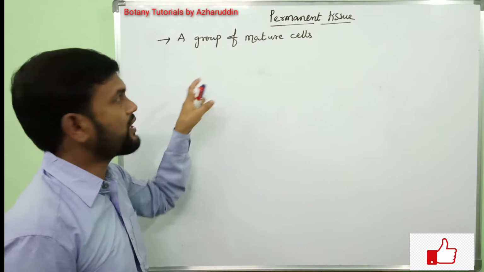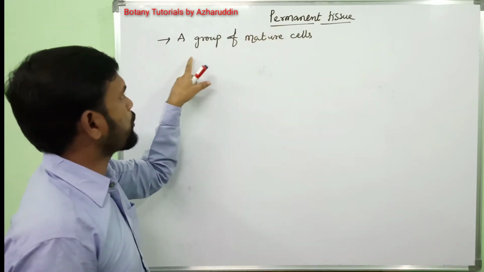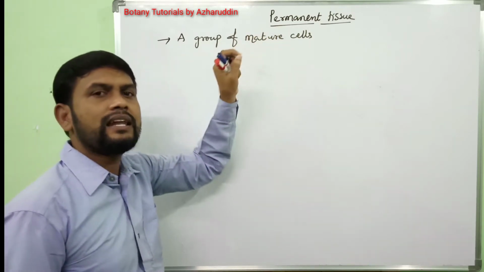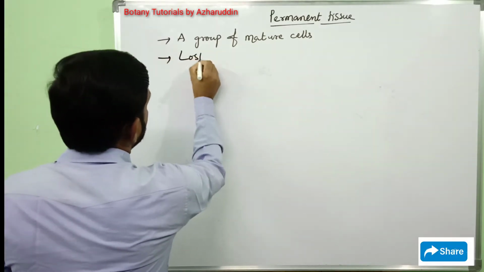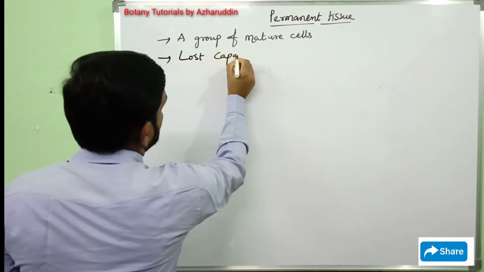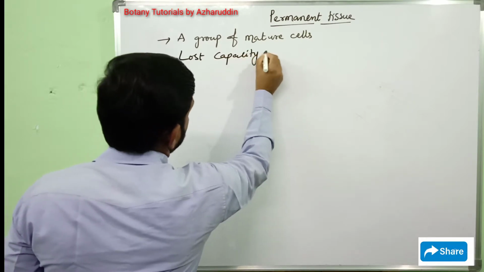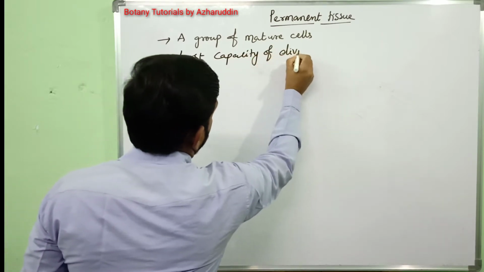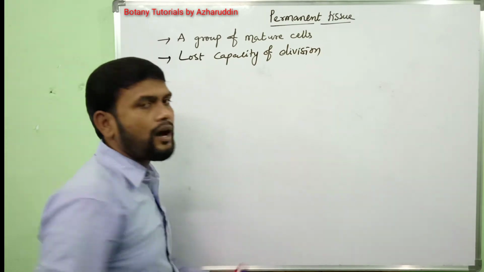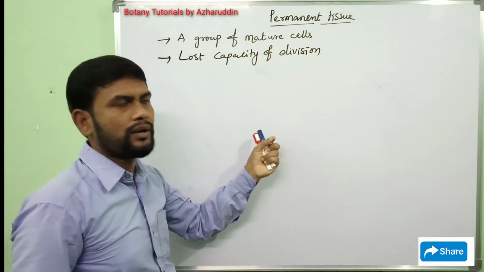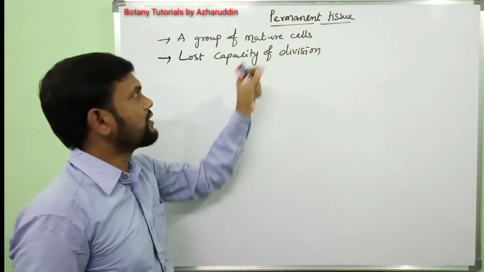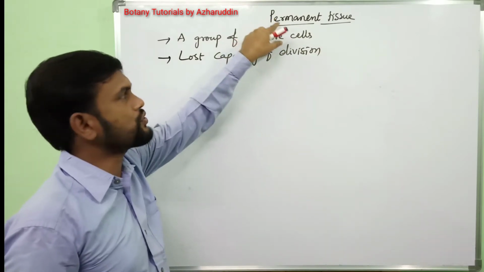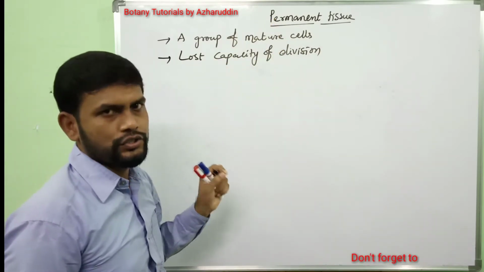Once again I am repeating, permanent tissues are a group of mature cells. They lost the capacity of division, either permanently or temporarily, and they perform a function. Such tissues are called permanent tissues.